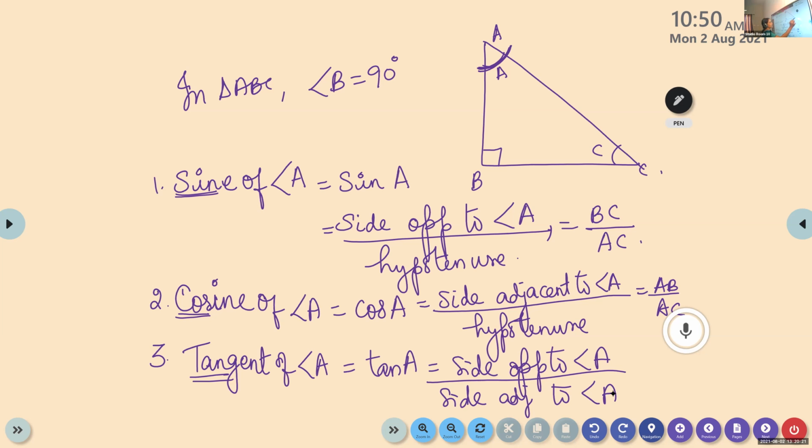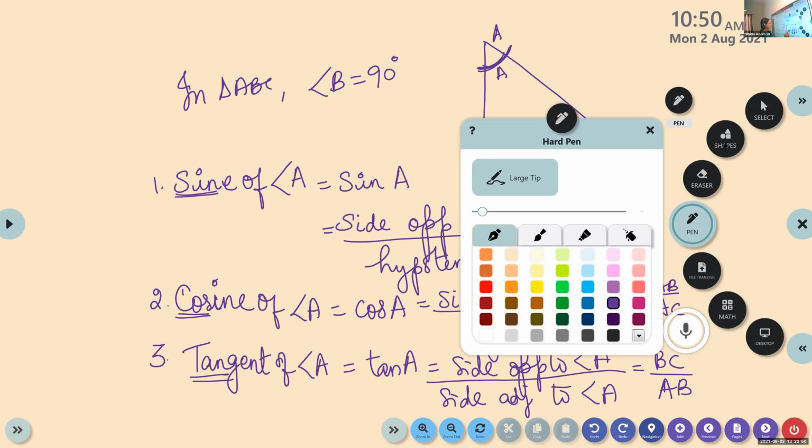So, which is the side opposite to angle A? BC. And the adjacent side is AB. Tangent of angle A, we denote it as tan A, which is equivalent to side opposite to angle A by side adjacent to angle A, which is equivalent to BC by AB.